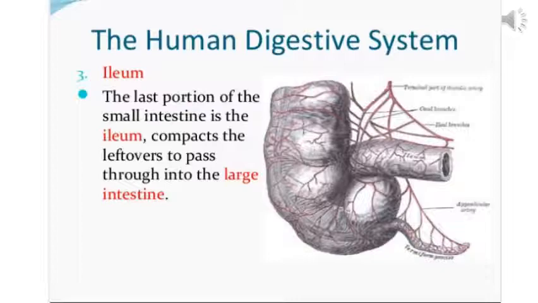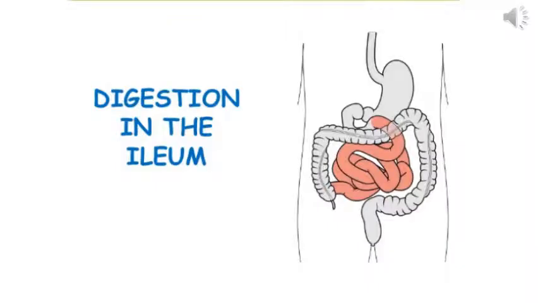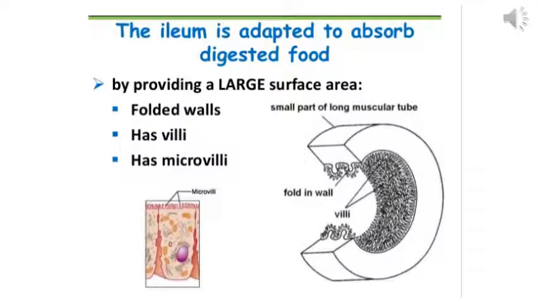But before we move further to the large intestine, let's understand what happens in the ileum, how the food is digested. The ileum is adapted to absorb digested food. The length of the ileum provides a large surface area for digestion and absorption. That is, it is the chief site. We learned that in the stomach digestion starts, but mainly the food is digested and absorbed in the small intestine.